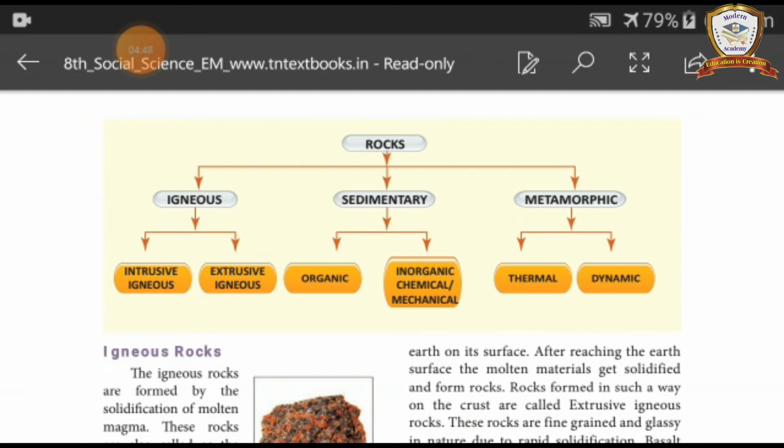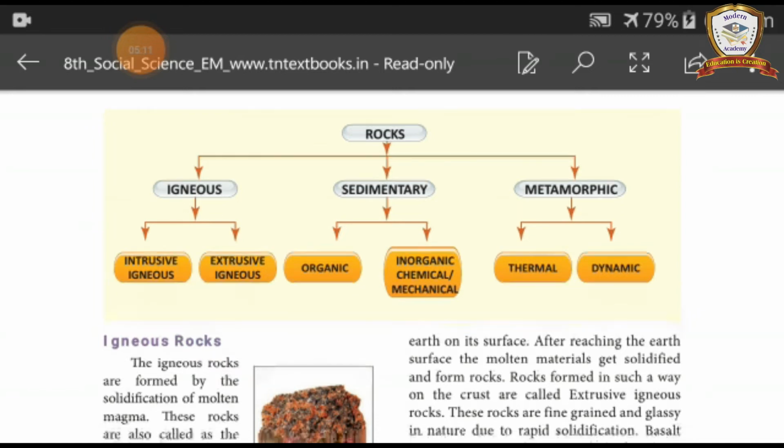Igneous rocks are again classified into 2 types: intrusive igneous and extrusive igneous. Sedimentary rocks are classified into 2 types: organic and inorganic, chemical or mechanical. Metamorphic rocks are divided into two types: thermal and dynamic.